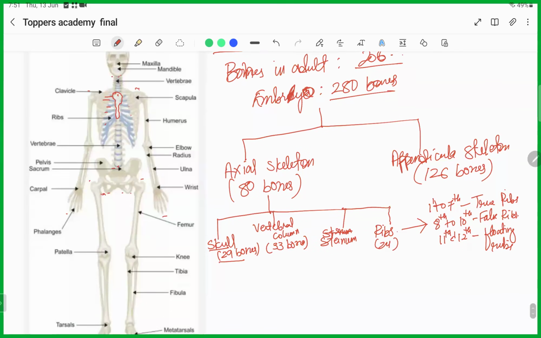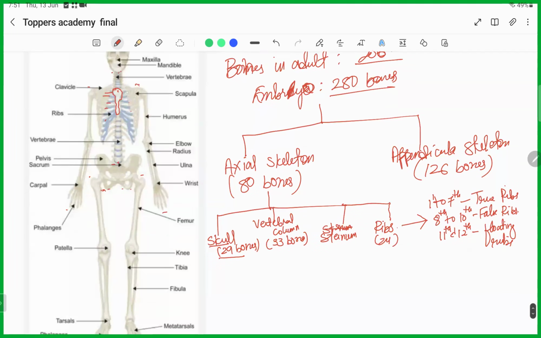Why? Because if you see this structure, the 1 to 7 are directly connected to the sternum, the breastbone. They are known as the true ribs, okay? And the false ribs are also connected, but they join together and then form a connection with the sternum, or breastbone. And the 11th and 12th ribs here are the floating ribs. They are not connected to the sternum.